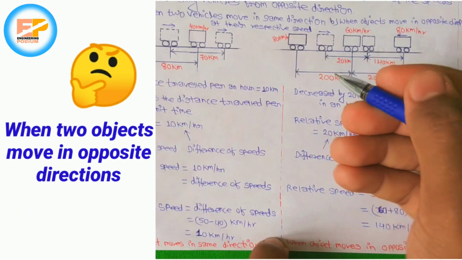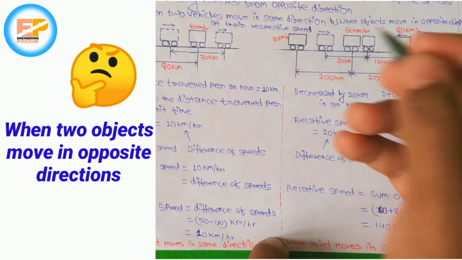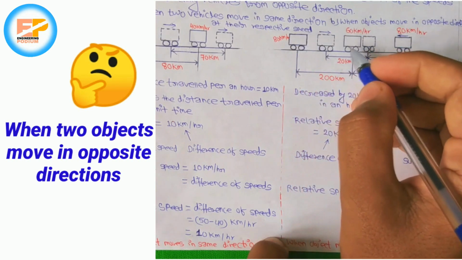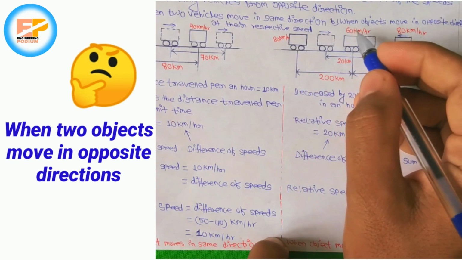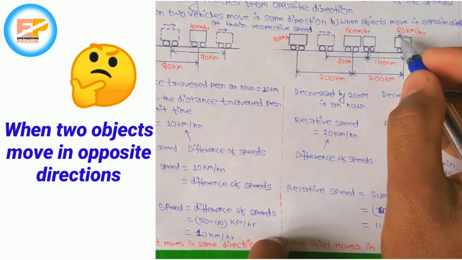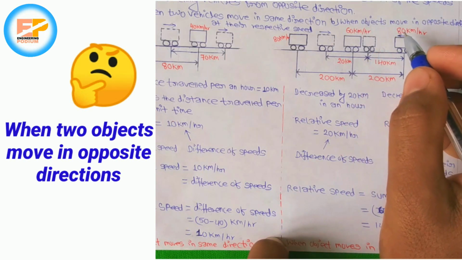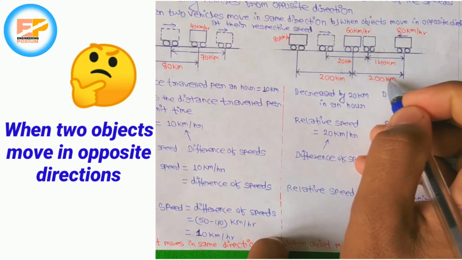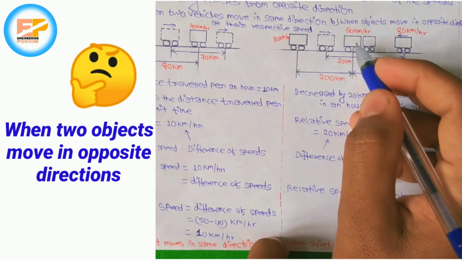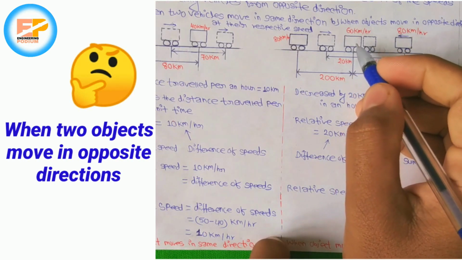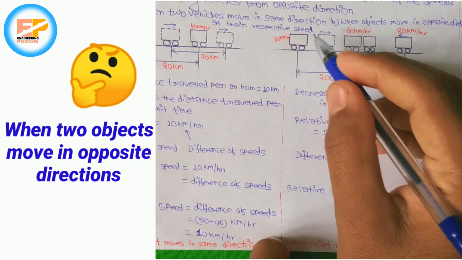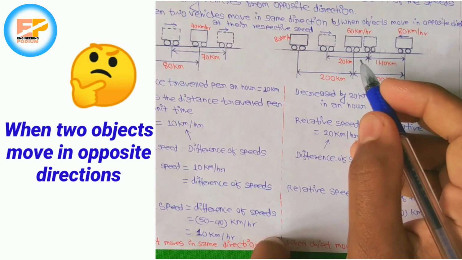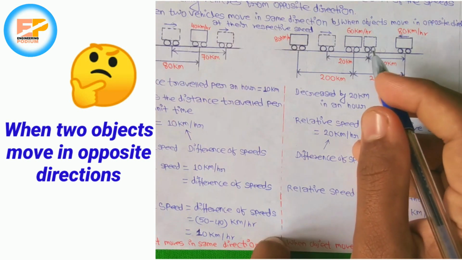Let's see another example, when two objects move in opposite directions. This is the police car whose speed is 80 km per hour, and this is the thief car whose speed is 60 km per hour, and this is the police car from the opposite direction whose speed is 80 km per hour, and the distance between them is 200 km and 200 km. So the thief is in the center. To catch this thief as soon as possible, this police called another police station. So this is the position of the police from the opposite direction. All of them start driving their vehicles at the same time.